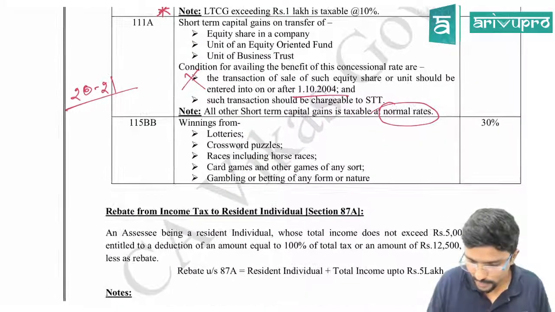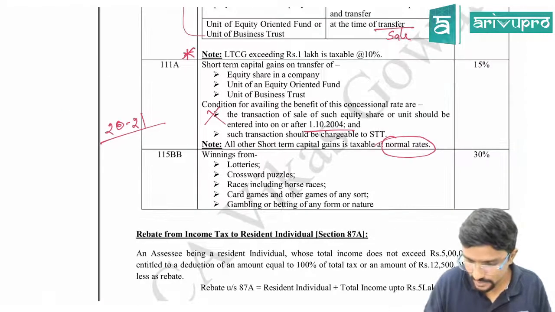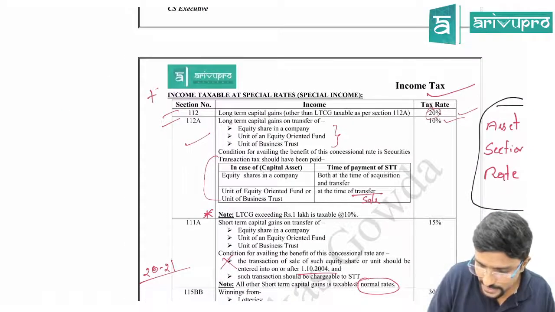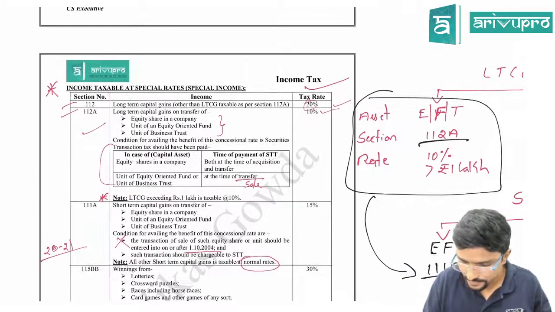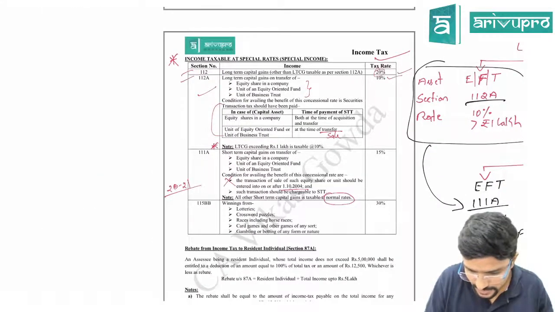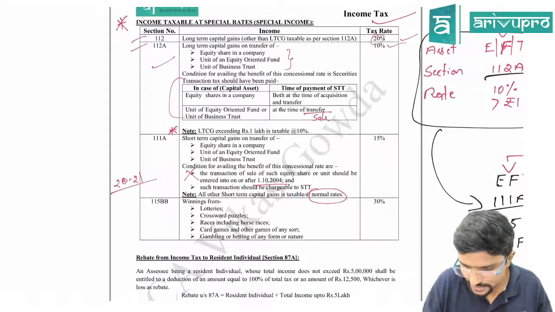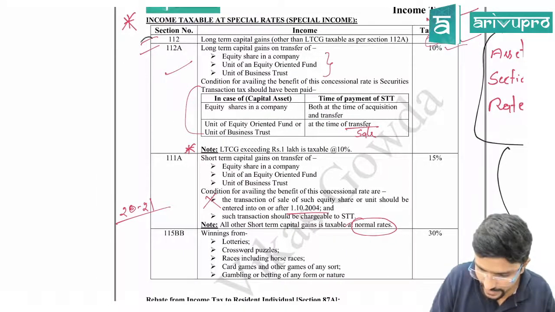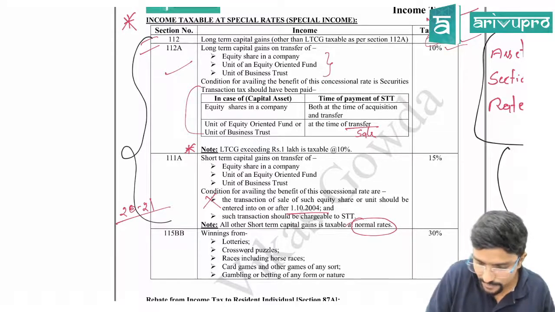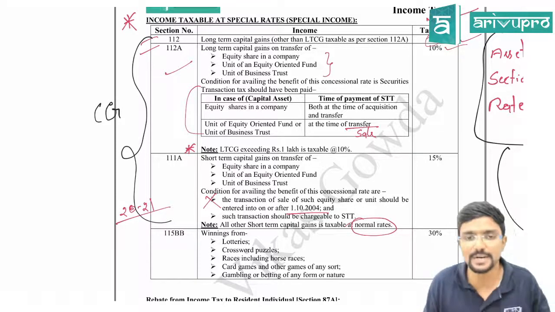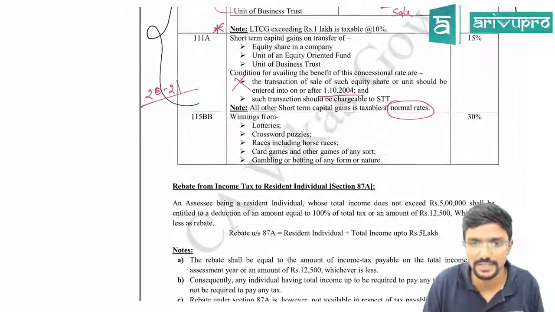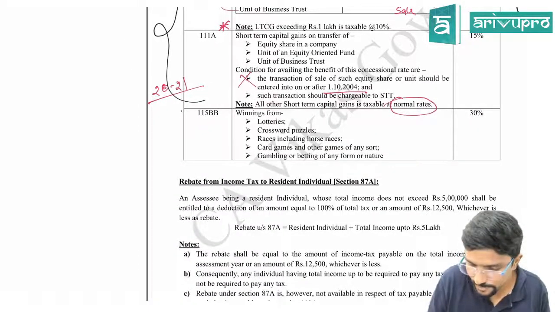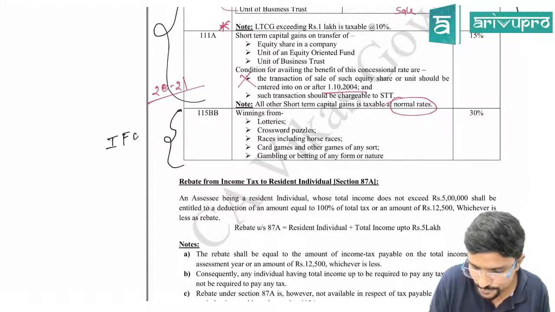Next, one more important section. See, guys, these are very important. We will be learning these sections again in the particular chapter. These three sections, 112, 111A and 112A, we will be seeing in the capital gains chapter. There is a chapter called capital gains. Then 115BB, this section we will see in income from other sources.